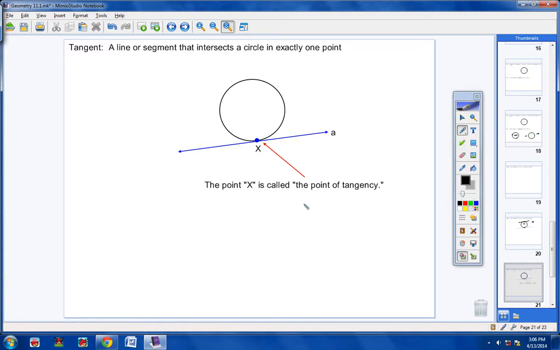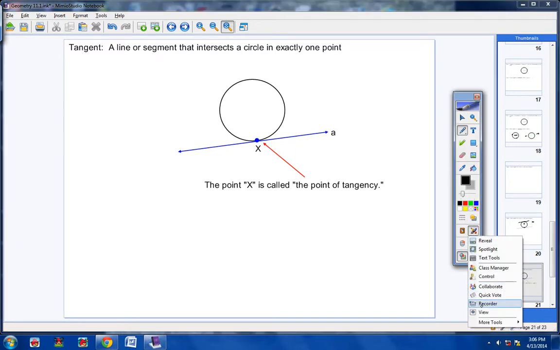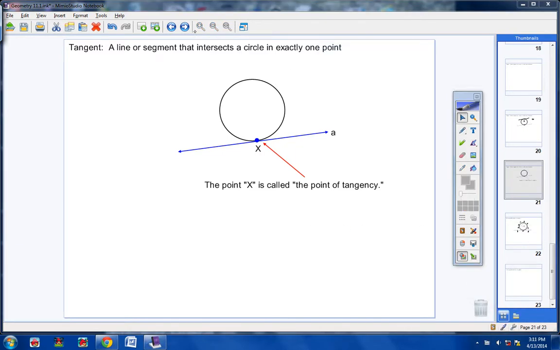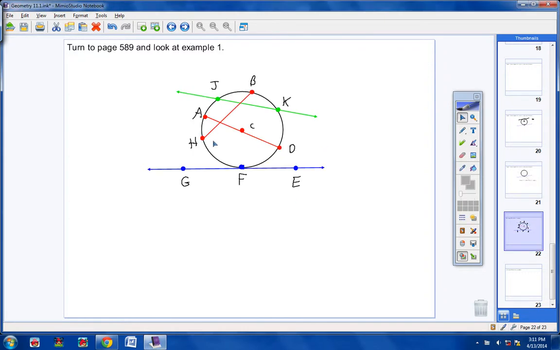Now, let's go ahead and take a look at a couple problems here. Okay, students, if you would please turn your books to page 589, and let's take a look at example 1. Usually I take a picture of the book, and I just decided to go ahead and draw this myself. So here's what you should see in your book. For the most part, I've not drawn it perfectly, but you can pretty much see that it matches the diagram in the book.